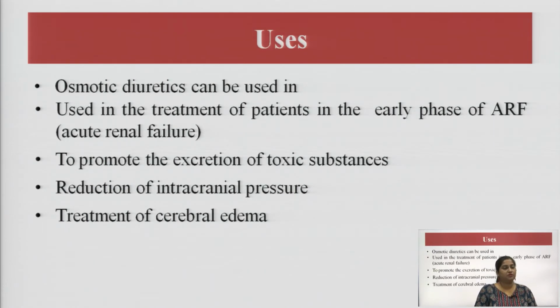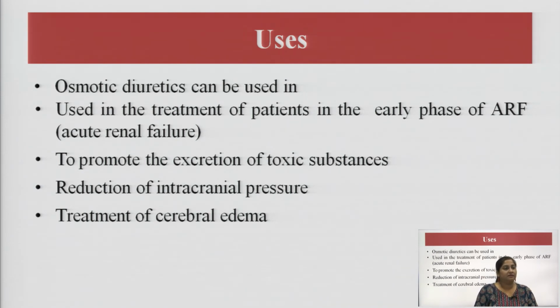So, osmotic diuretics can be used in the treatment of patients in the early phase of ARF, that is acute renal failure. So, if a patient is going through renal failure that has already started and is in an acute condition, the patients can be treated in the early phases with osmotic diuretics.